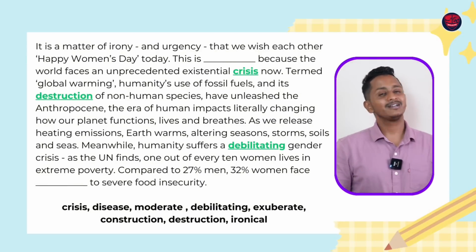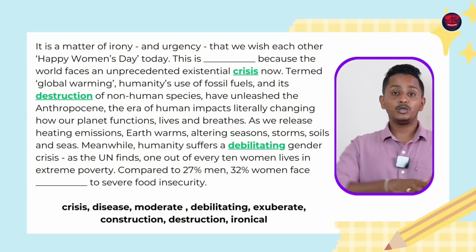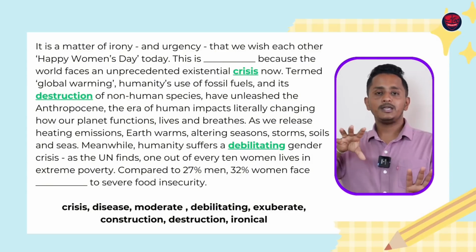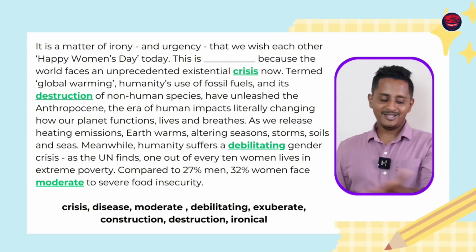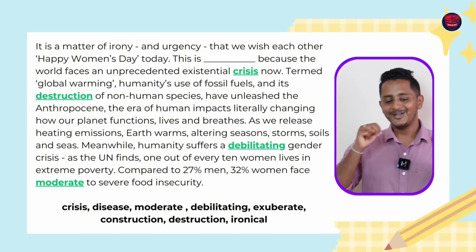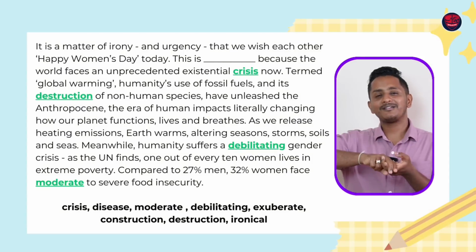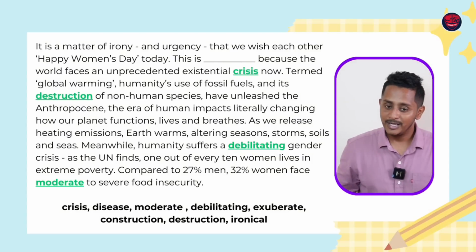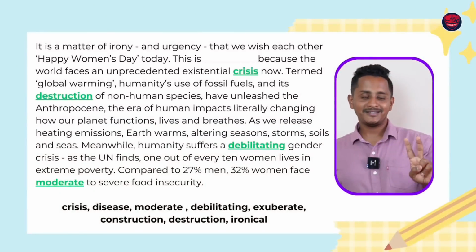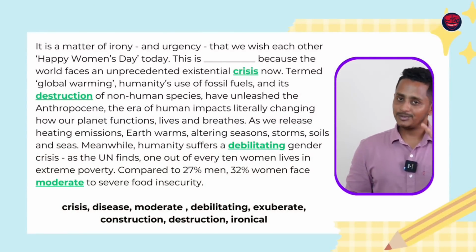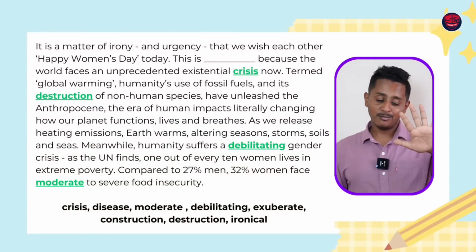The last one, collocation. From easy to severe. Easy, moderate, severe. So it's moderate to severe. Easy is not there. Moderate to severe, collocation. So here we're mixing collocation, we're mixing grammar, and then we're mixing strategies. When we did this, we are still left with the first one. Second is gonna be crisis. Third is gonna be destruction. Fourth is gonna be debilitating. Fifth is gonna be moderate.